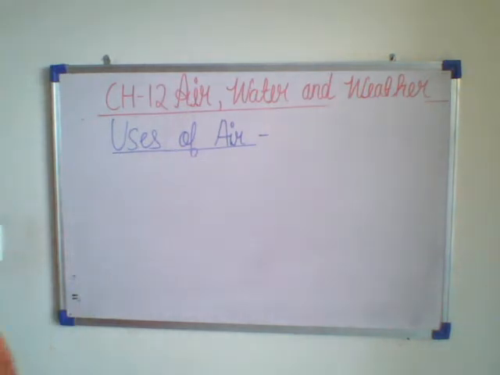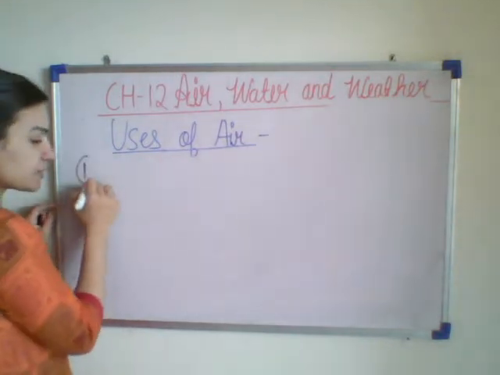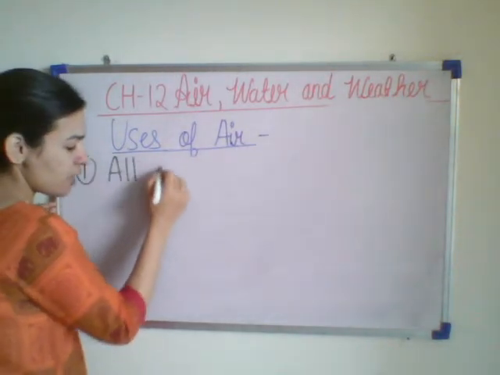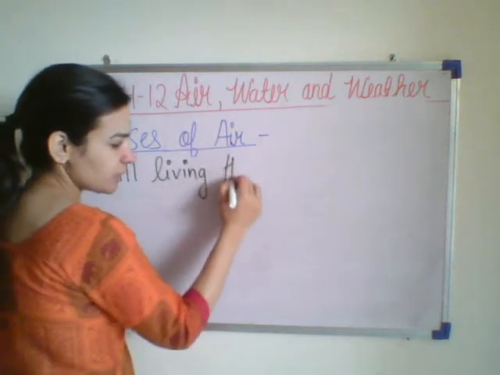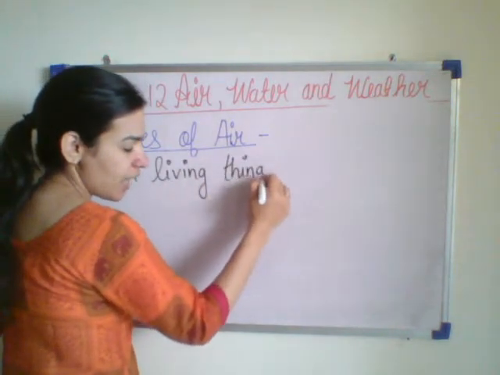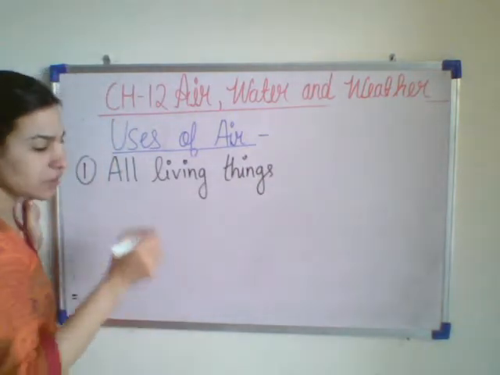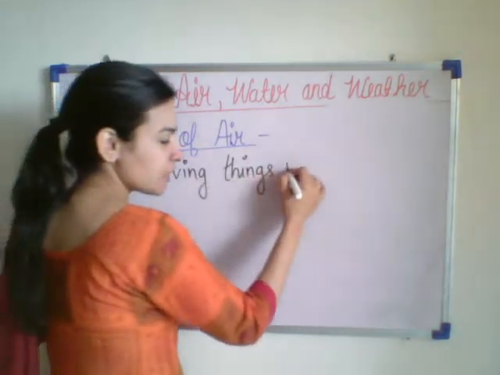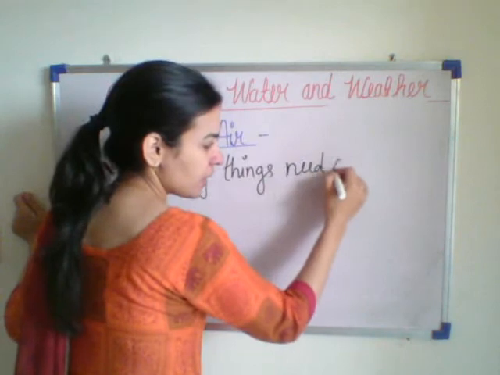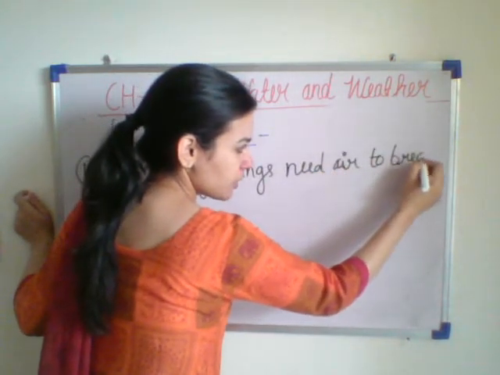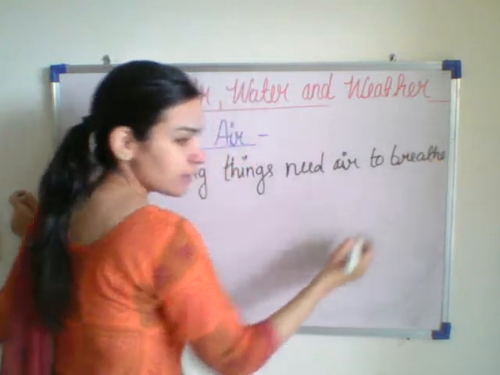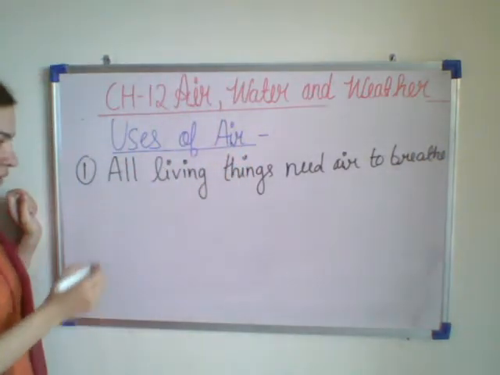The first one: all living things need air to breathe. What are living things? Like plants, animals, human beings. So all living things need air to breathe.